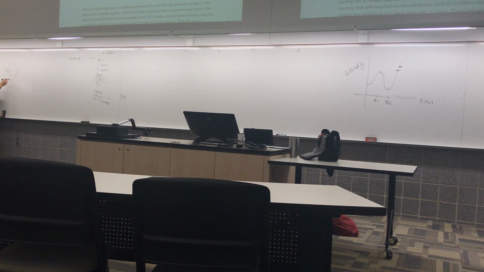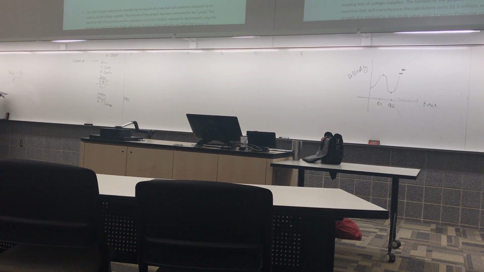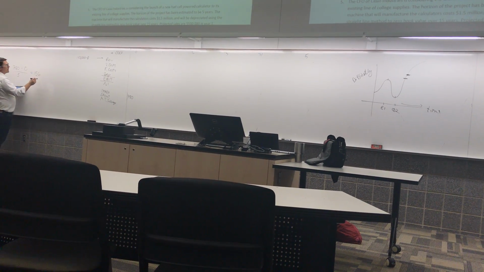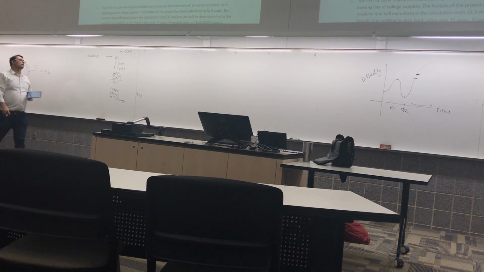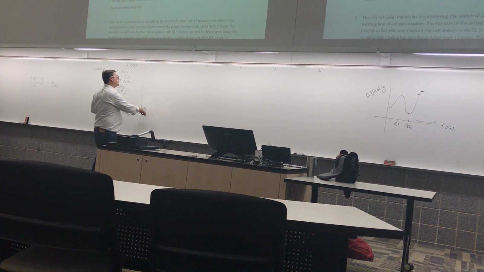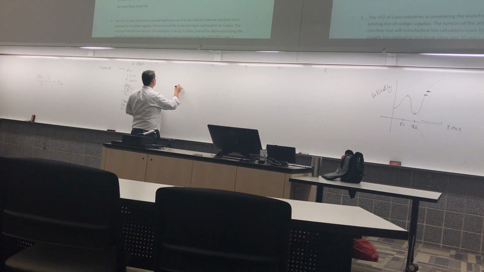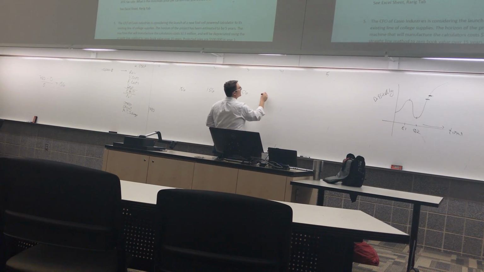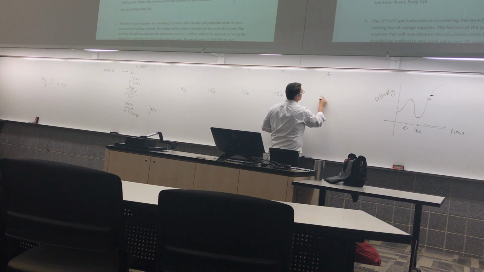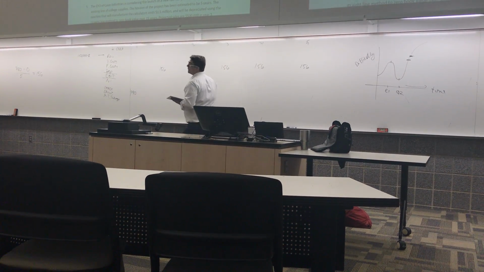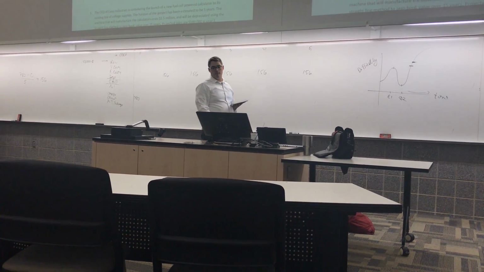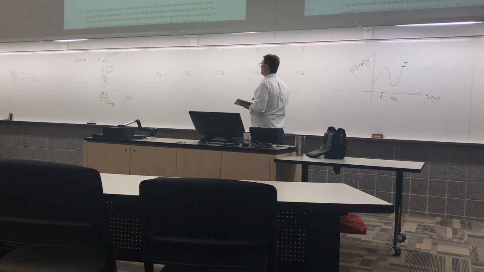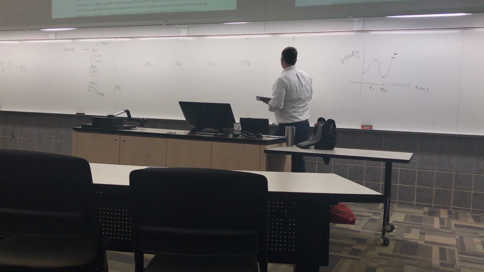$780,000 over 5 years is $156,000 every year. So this 780 means that we'll have $156,000 in depreciation every year for 5 years. And then we are told that we estimate we can sell the equipment for $50,000 at the end of the project. So that's going to be $50,000 here,